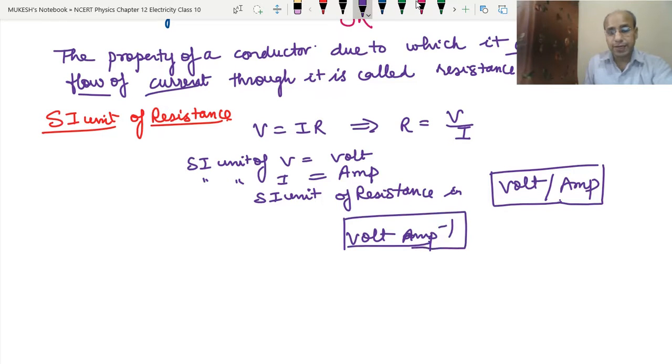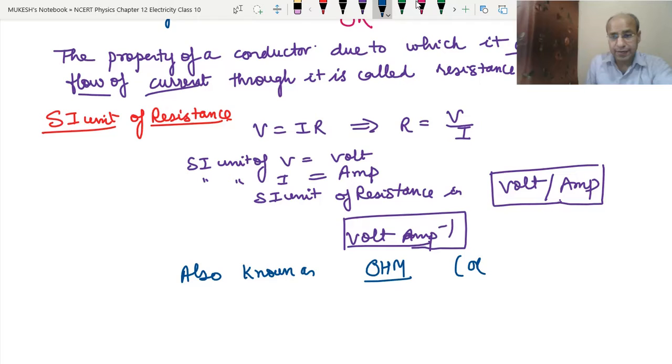You can get this question in the exam sometimes: name the quantity which has the following SI unit, volt per ampere or volt ampere to the power minus 1. Then you have to write resistance. But most of the time we will not get this type of SI unit. So this is also known as ohm, after the name of the scientist, or we can write it like this.